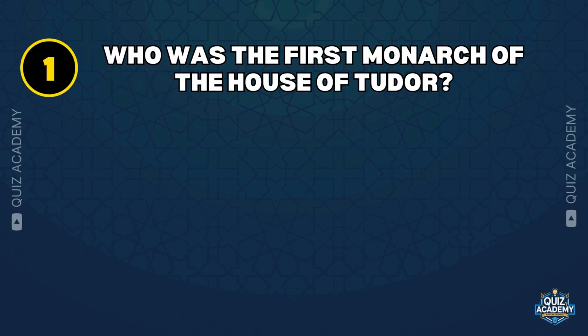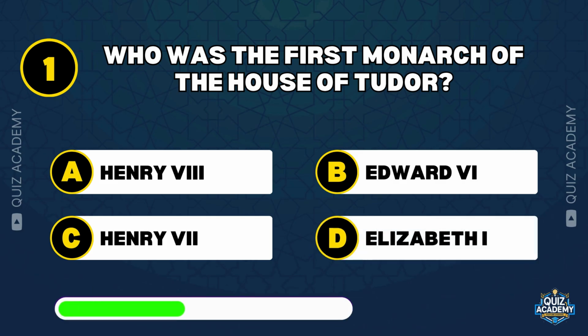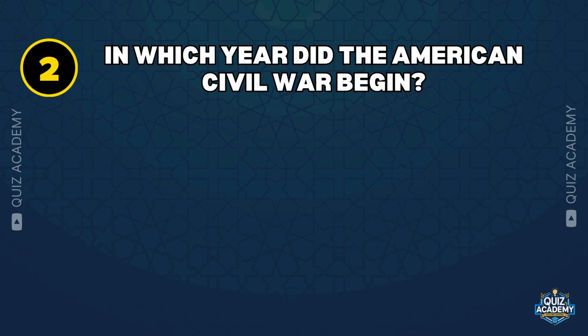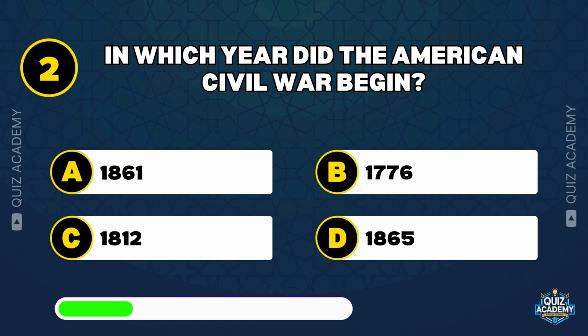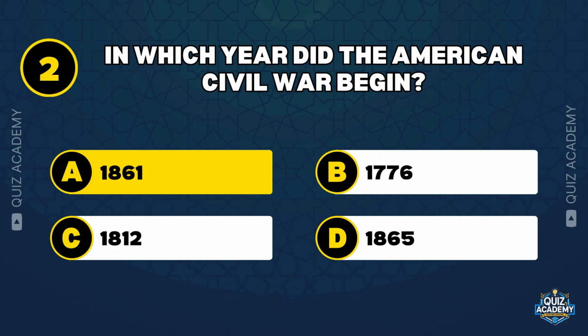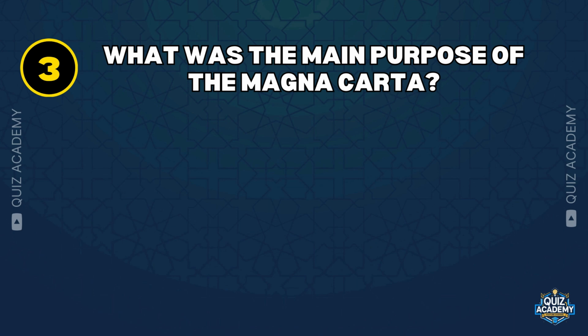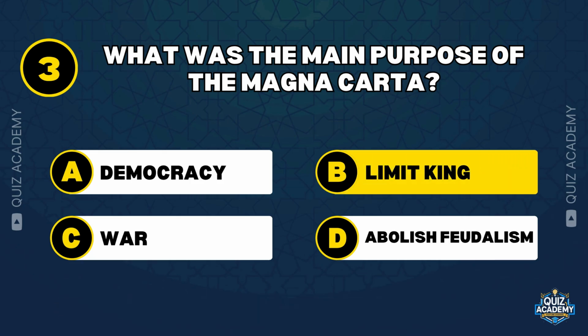Who was the first monarch of the House of Tudor? Henry VII. In which year did the American Civil War begin? 1861. What was the main purpose of the Magna Carta? Limit King.